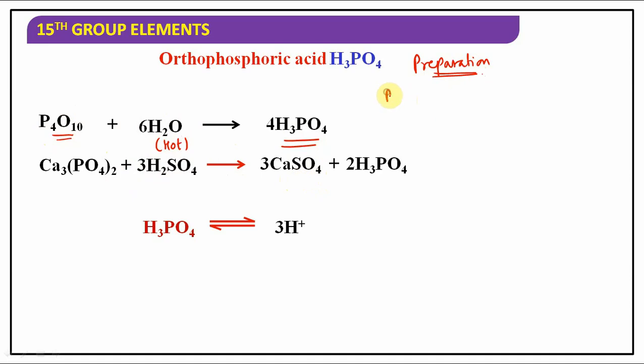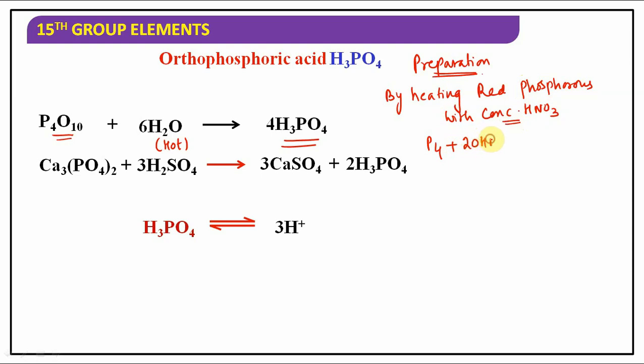Similarly, you can take by heating red phosphorus with concentrated HNO3. Concentrated HNO3 acts as a good oxidizing agent, so it can convert the phosphorus to phosphoric acid. We had discussed in properties of nitric acid. Hope you remember this. Nitric acid can oxidize the phosphorus to phosphoric acid. Like that also we can prepare phosphoric acid.